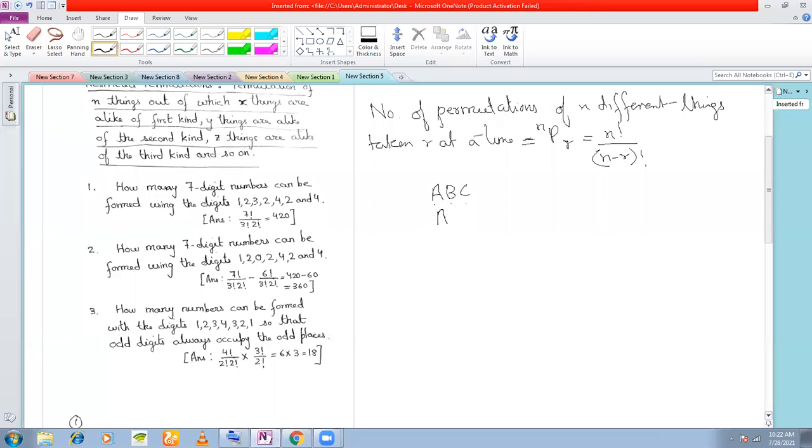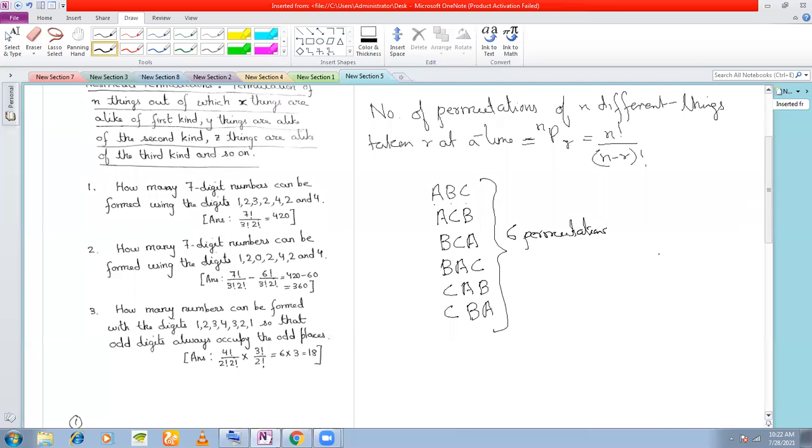Next arrangement can be ACB, right? Next BCA. Next BAC, isn't it? Next CAB, and next CBA, right? So how many arrangements are there? Six permutations, isn't it? Six arrangements. Do you agree?